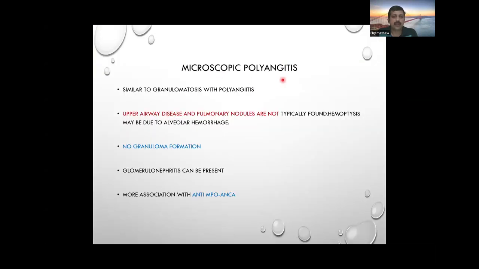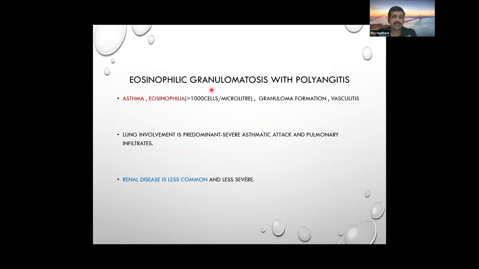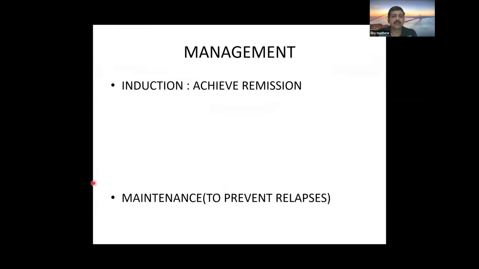In microscopic polyangiitis, upper airway involvement and pulmonary nodules are not typically found, and there is no granuloma formation. Renal involvement will be there, and it is more associated with anti-MPO ANCA. In eosinophilic granulomatosis, asthma and eosinophilia are the predominant symptoms, and renal disease is less common and less severe. Coming to the management of granulomatosis with polyangiitis, it is in two phases: the induction phase to achieve remission, and the maintenance phase to prevent relapses.